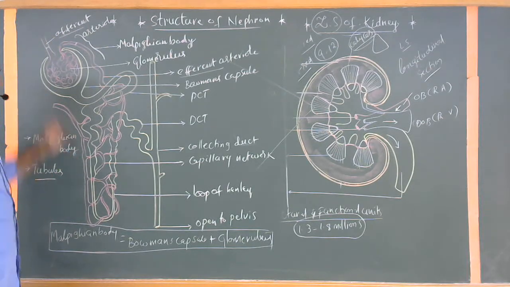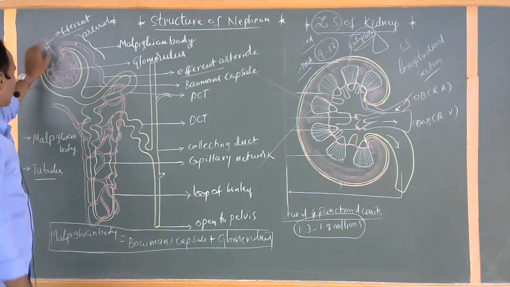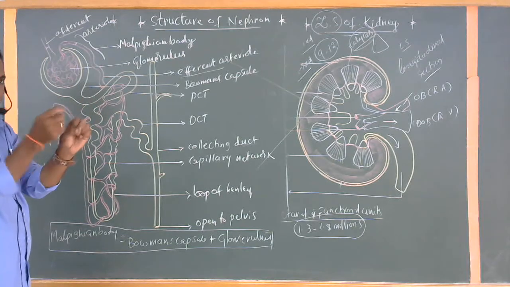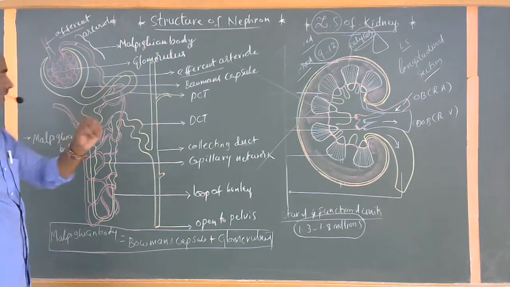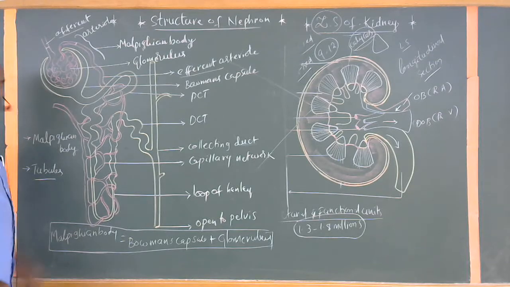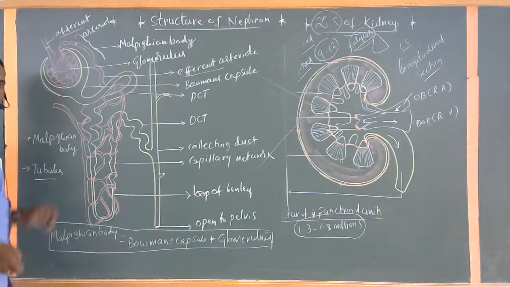With great pressure, the blood enters into the glomerulus because of the great force present in the efferent arteriole. Depending upon the width, the lumen of the efferent arteriole is broader. That's why there is a great pressure, which enters very easily into the glomerulus. Whereas the diameter of the efferent arteriole is smaller.